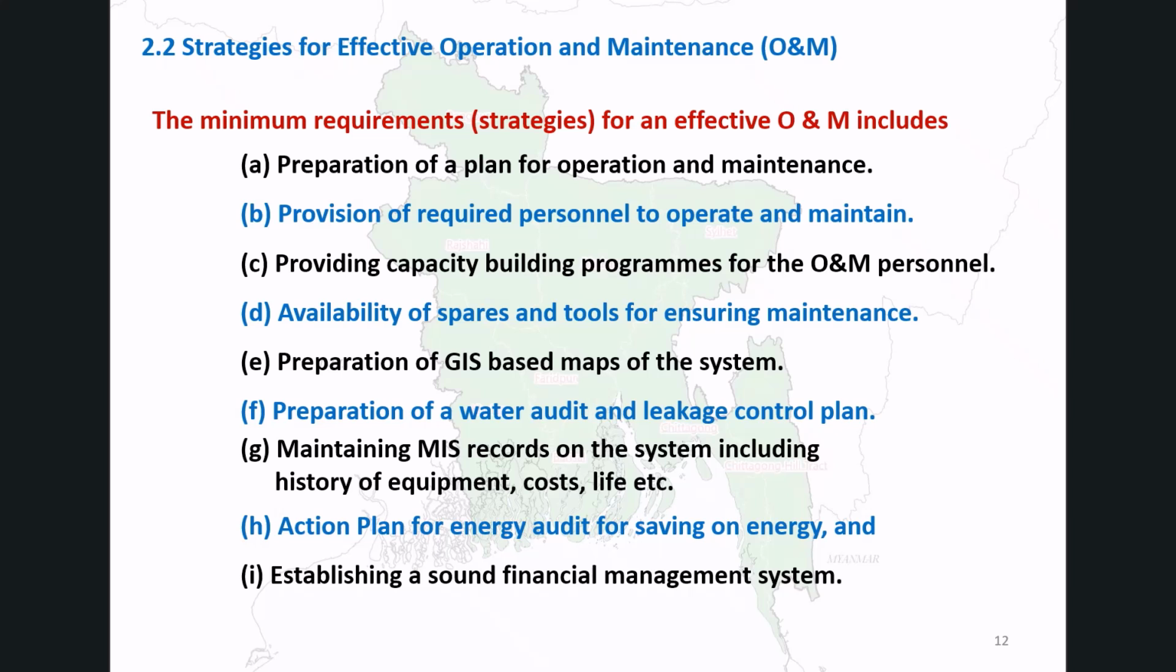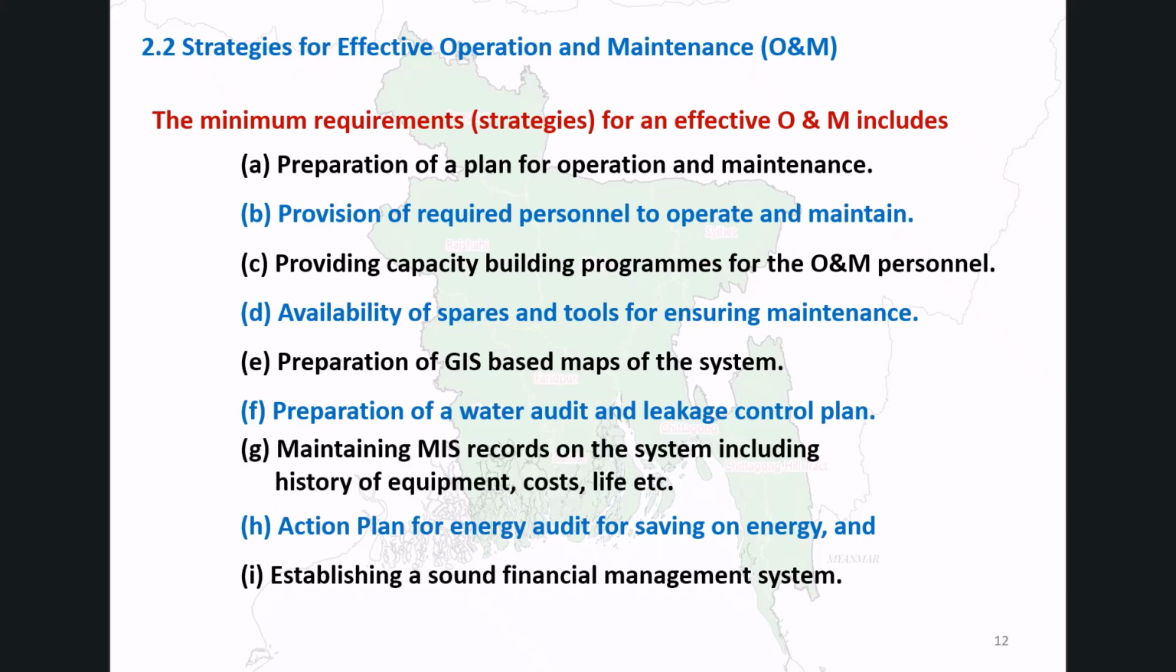Let us see now what are the strategies for effective operation and maintenance of a piped water supply system. The manual defines 9 minimum requirements or strategies for effective O&M. These are: A. Preparation of an O&M plan. B. Provision of required personnel. C. Capacity building programs for O&M staff. D. Availability of spare parts and tools. E. Preparation of GIS-based maps of the system. F. A water audit and leakage control plan.